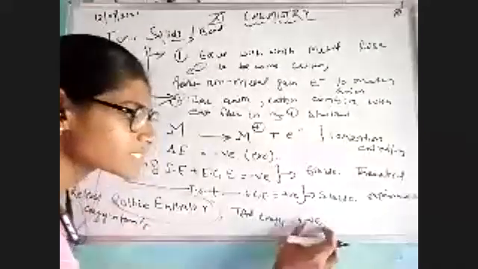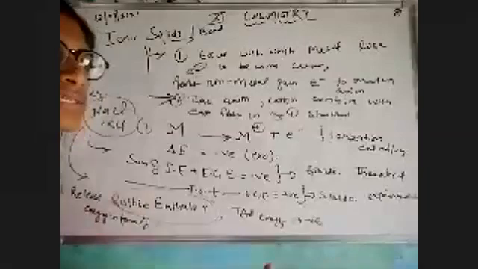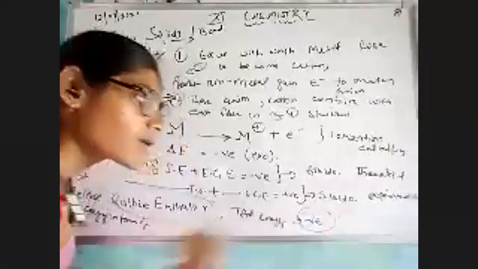क्यों भाई? क्योंकि releasing energy is always in the form of negative. Whenever we say energy is releasing, energy is coming outside from the system, that means energy is negative. Always. So overall energy is still negative and my compound is stable. Clear? That's why we have to study a new topic, what is lattice. इसीलिए हम नया टॉपिक स्टडी कर रहे हैं. Why do we need to study lattice enthalpy in terms of ionic compound? Clear?